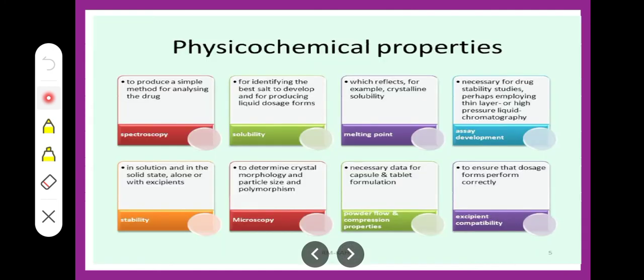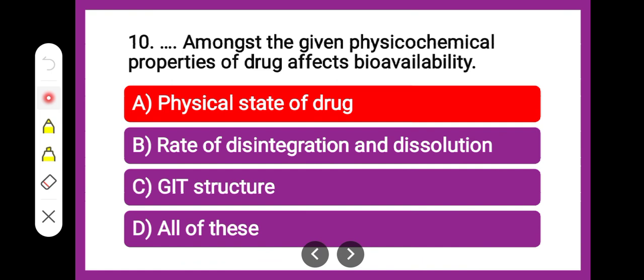Now, if you talk about the physicochemical properties, they include solubility, melting point, stability, compatibility, and powder characteristics. So the correct answer is the physical state of the drug. The rate of disintegration or dissolution is not a physicochemical property of the drug, and not even the GIT structure. The only physicochemical property here is the physical state of the drug. So the correct answer is the physical state of the drug.